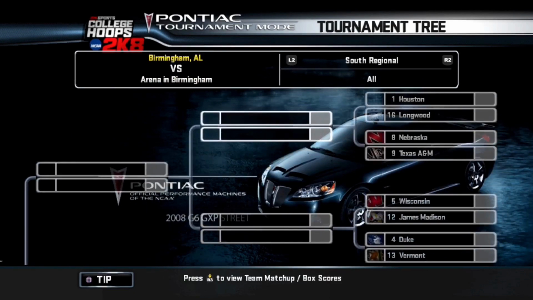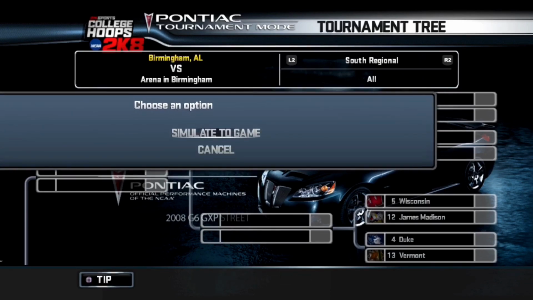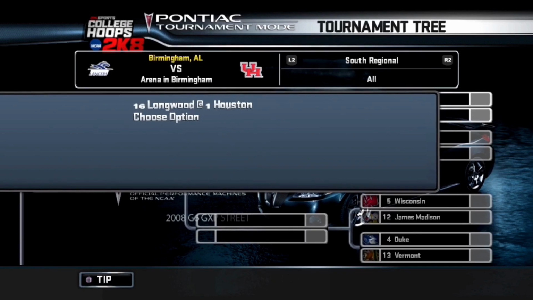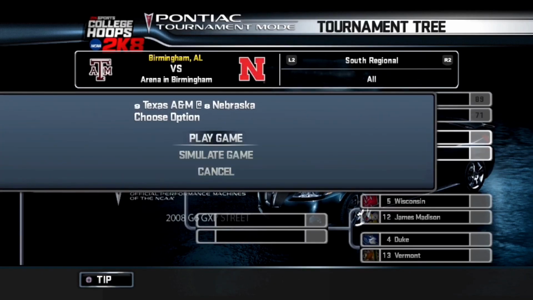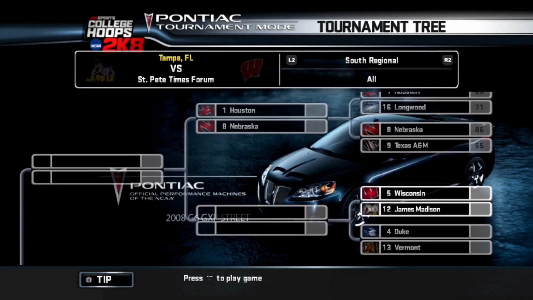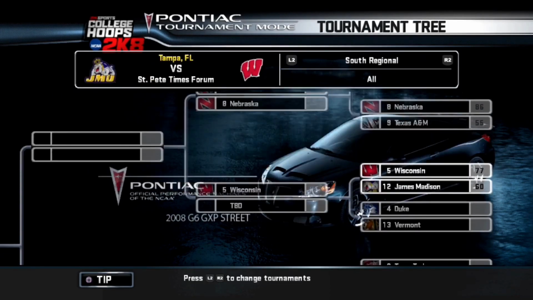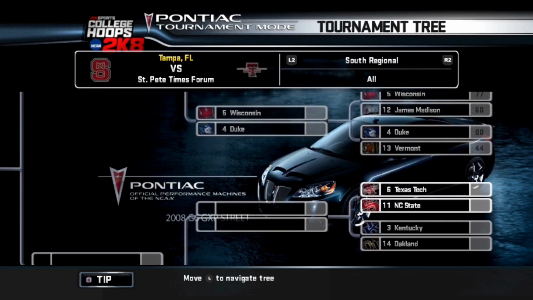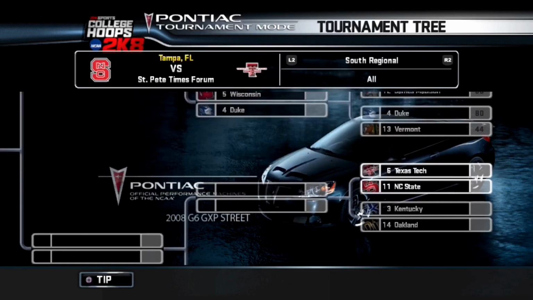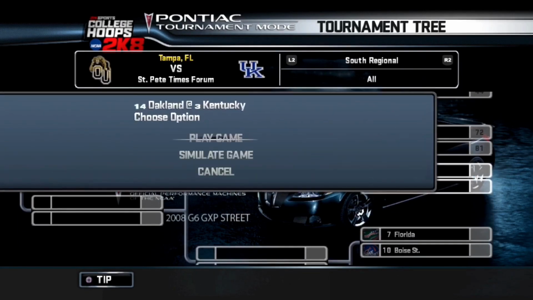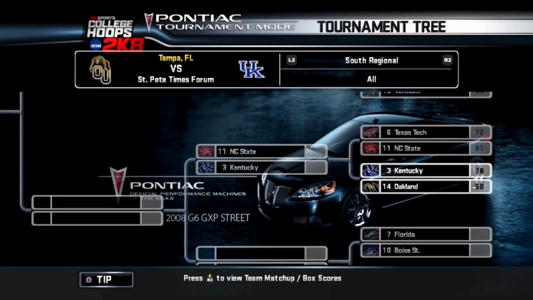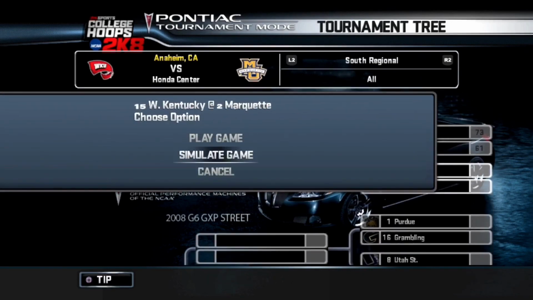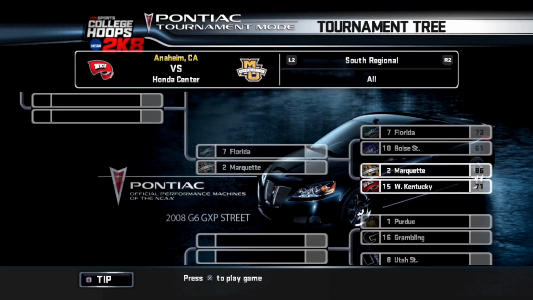All right, let's head over to the South region. You've got Houston as the number 1 seed here. They're going to be facing Longwood. Houston is going to take care of business. You've got Nebraska versus Texas A&M. Nebraska with the victory. Wisconsin versus JMU. Wisconsin wins. Duke versus Vermont. Duke. Texas Tech versus NC State. NC State with the victory. Kentucky versus Oakland. Kentucky. Florida versus Boise State. Florida. Not a lot of upsets here so far. Marquette versus Western Kentucky. Marquette.